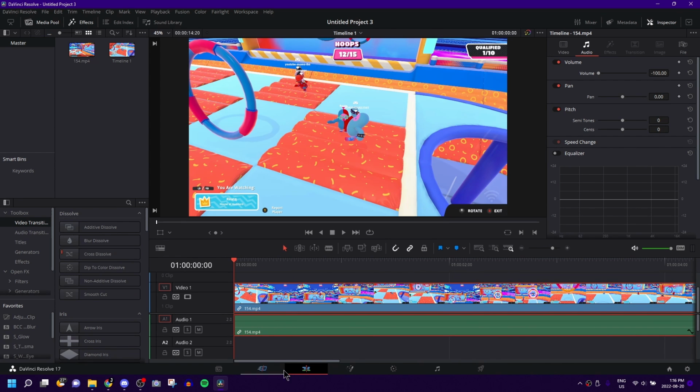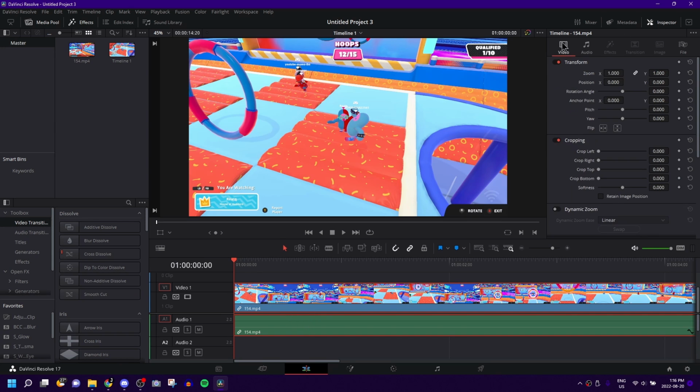So for the method we're going to be using, we're going to be in the editing tab, just because I find this to be the most effective and easiest. And we're going to be taking advantage of keyframes. This is a tiny bit tedious and time consuming, especially if you're going to be tracking something for like 10 seconds or more. This can get pretty tedious and pretty long-winded, but if you're just tracking something for a couple frames, it's really quick and easy.